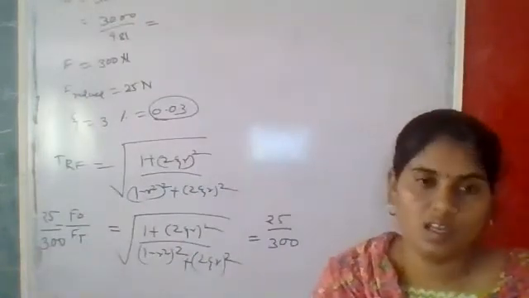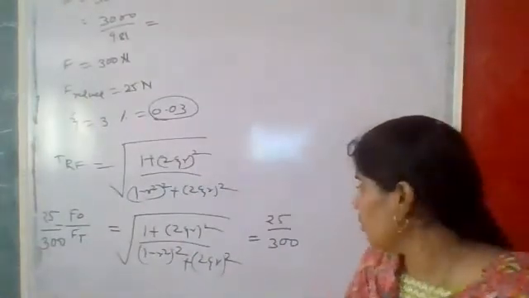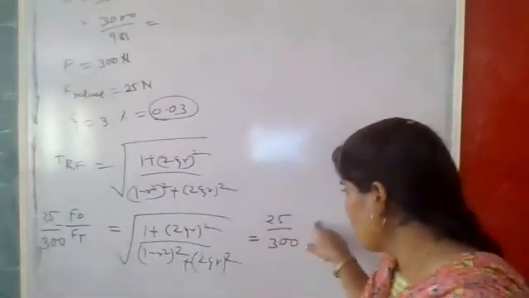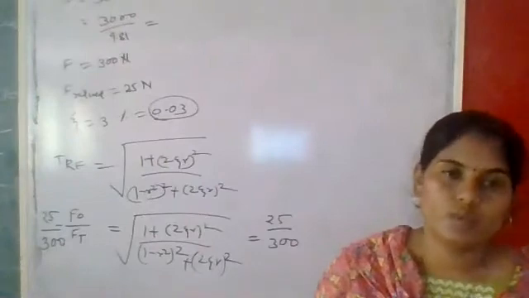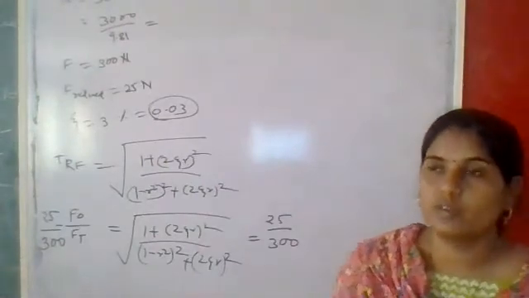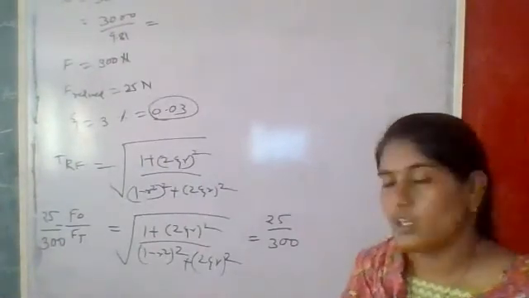Put values of zeta, put the values of f naught, ft, and give me the answer of this r, that is the forced frequency. That is the forced frequency to the natural frequency ratio is r.